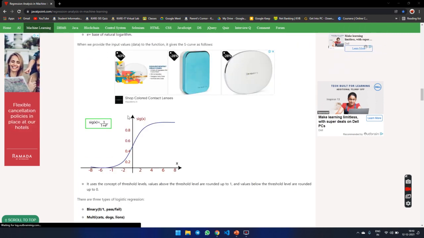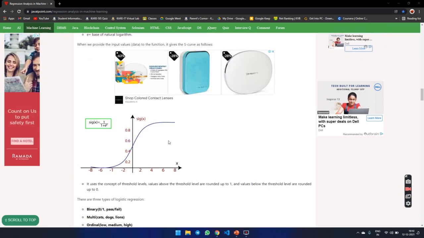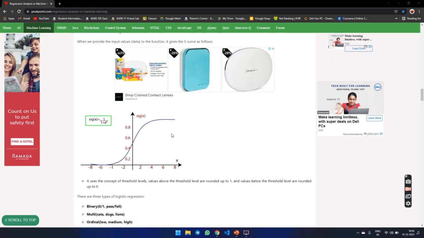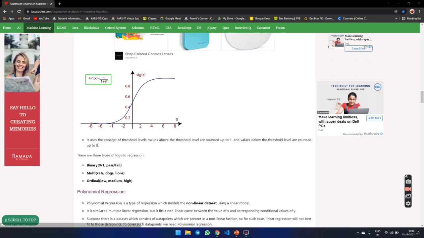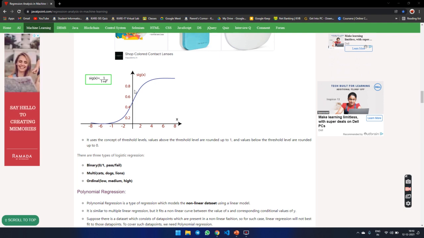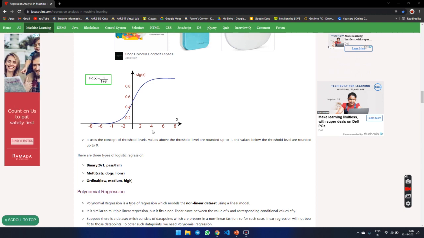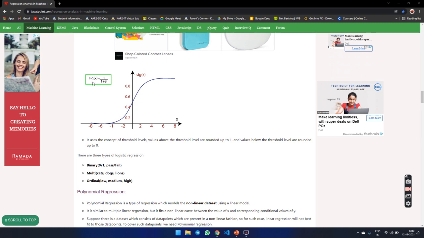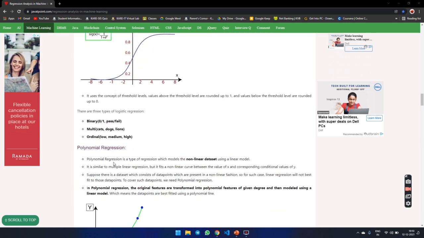This is the graph of logistic regression. It uses the concept of a threshold value. The values above the threshold level are rounded up to 1, and the values below the threshold are rounded down to 0. This is 0, this is 1. This is the formula for logistic regression.